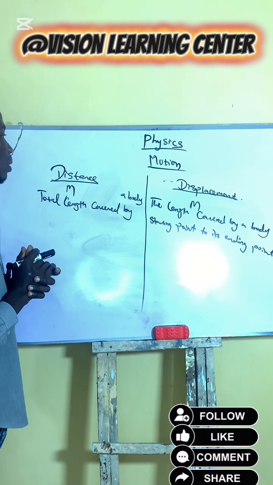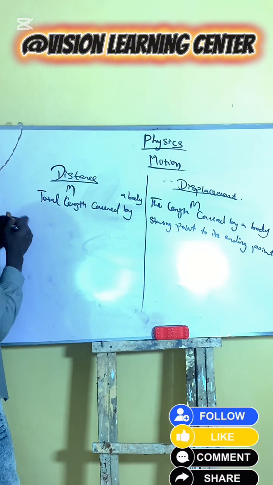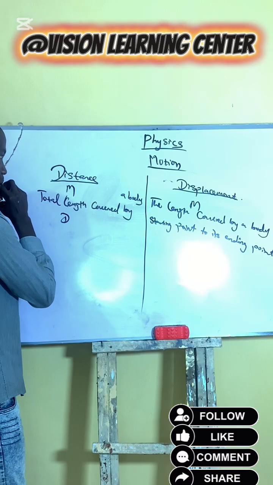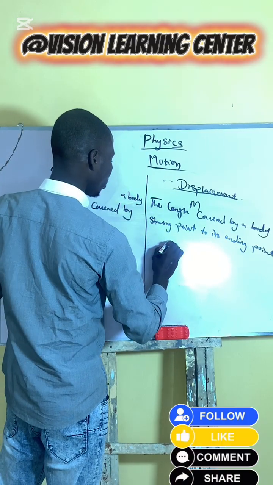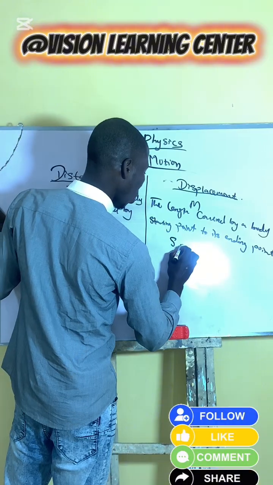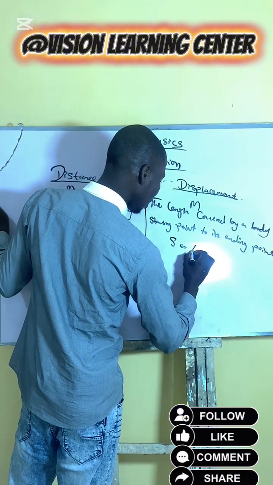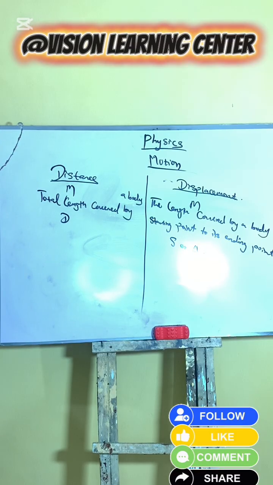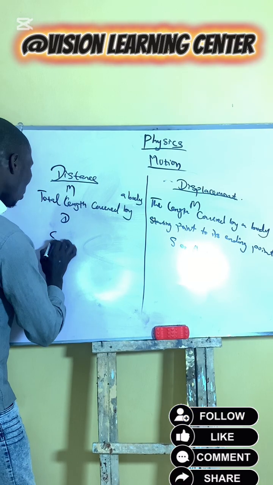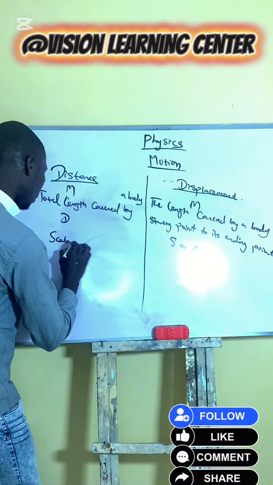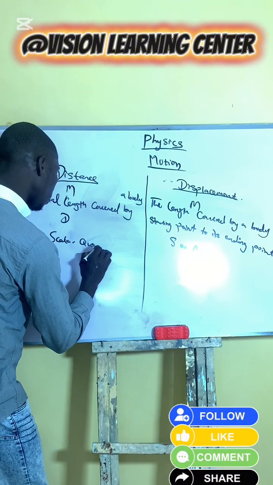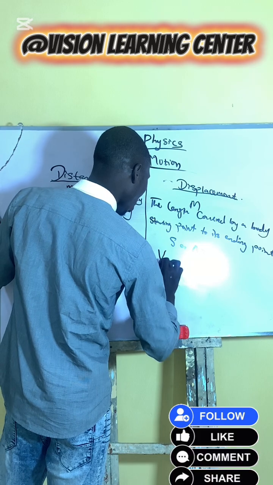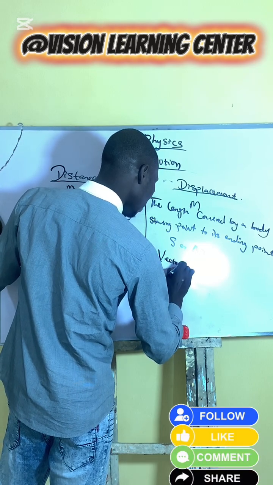Another thing you need to know is that distance is represented with symbol d, while displacement is represented with x, or change in length. This one is a scalar quantity, while this one is a vector quantity.